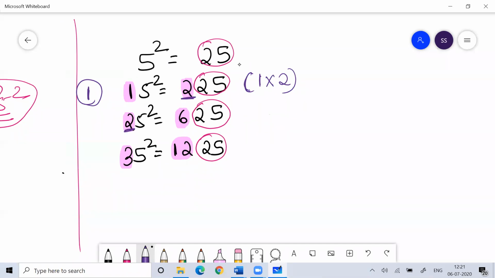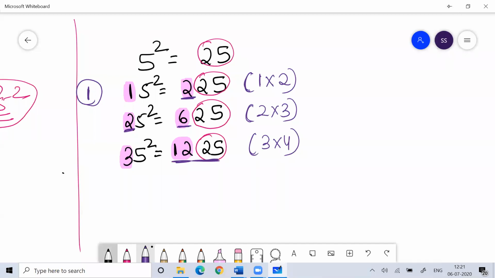What is the next digit to 2? 3. What is 3 twos? 6. So your answer is 625. Okay, what is the next digit to 3? The next digit to 3 is 4. So what is 3 fours? 12. So your answer is 1225.